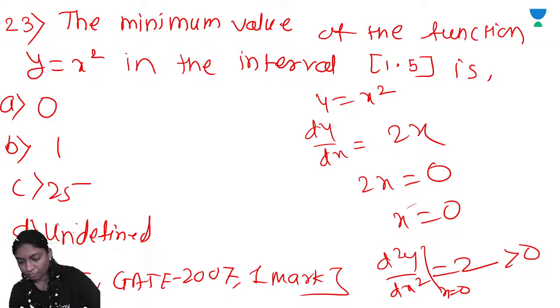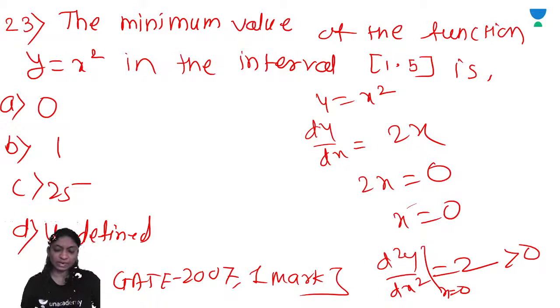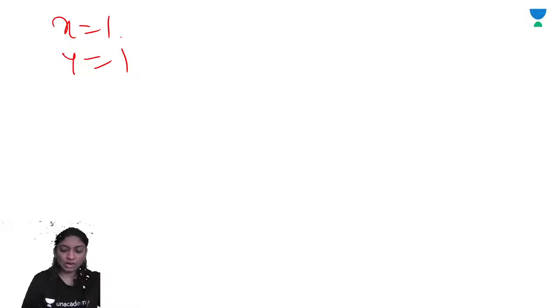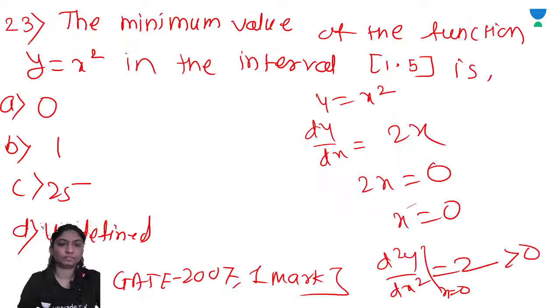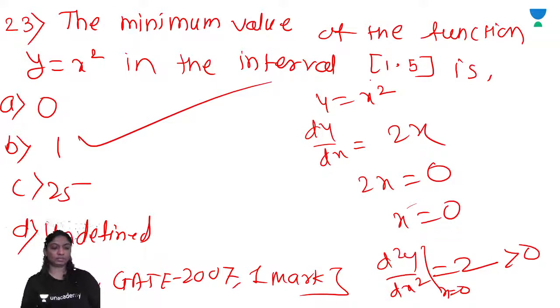So what will we find out? We will find out the minimum in that range. So we will check at the end points. At the point x is equal to 1, y is equal to 1. At the second end point x is equal to 5, y will be x square, that is 25. So the absolute minimum value for the function is 1. The correct option is 1.